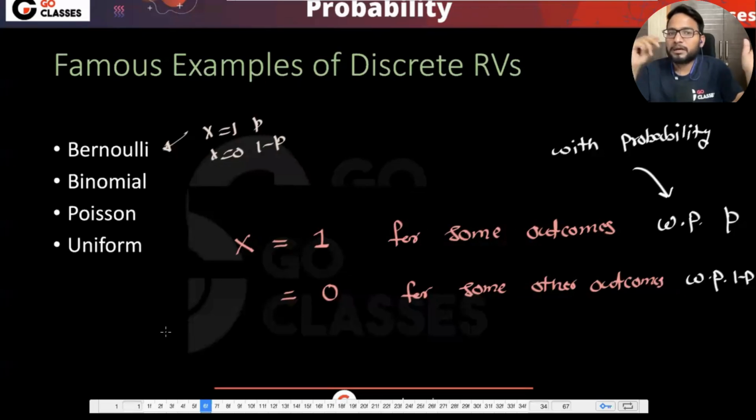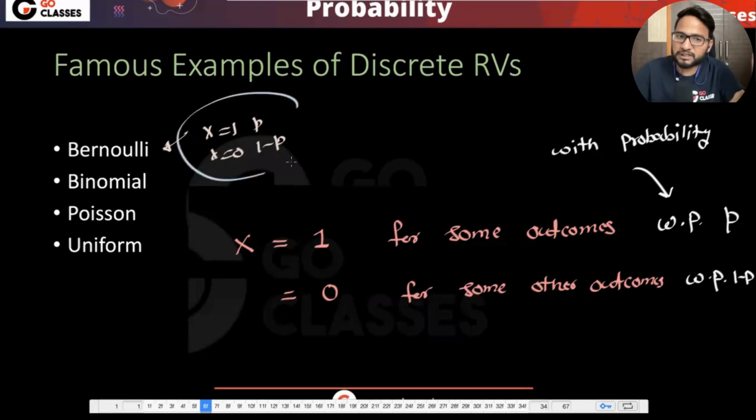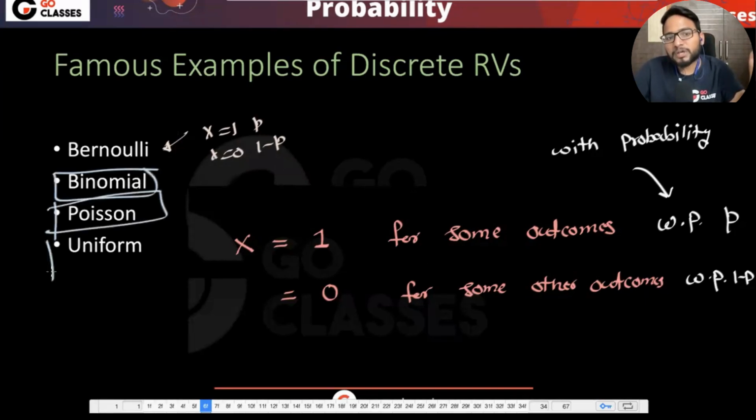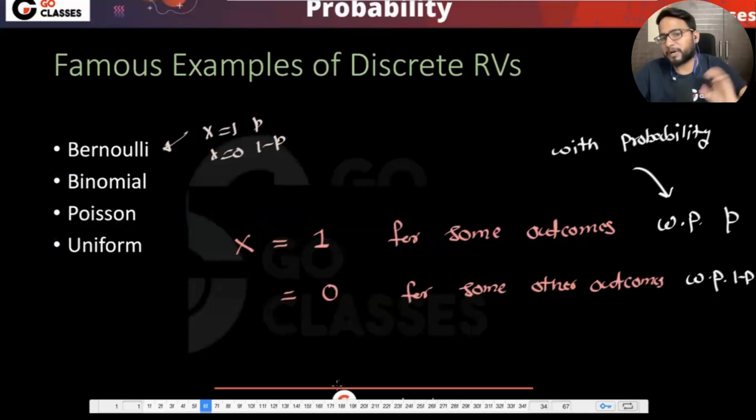Understood what I'm saying? So why are the names important? Because for every name, correspondingly, there is a PMF, or vice versa. For these four popular PMFs, there is a name. So basically, this is a one-to-one correspondence. This is a definition basically. For a Bernoulli random variable, the PMF is fixed, which is this. Similarly, I will tell you the PMF for these random variables, right? So sometimes they will just say the name. They will not say the PMF. That's the only problem. That's why we have to study this topic. Otherwise, we don't have to study this topic separately.